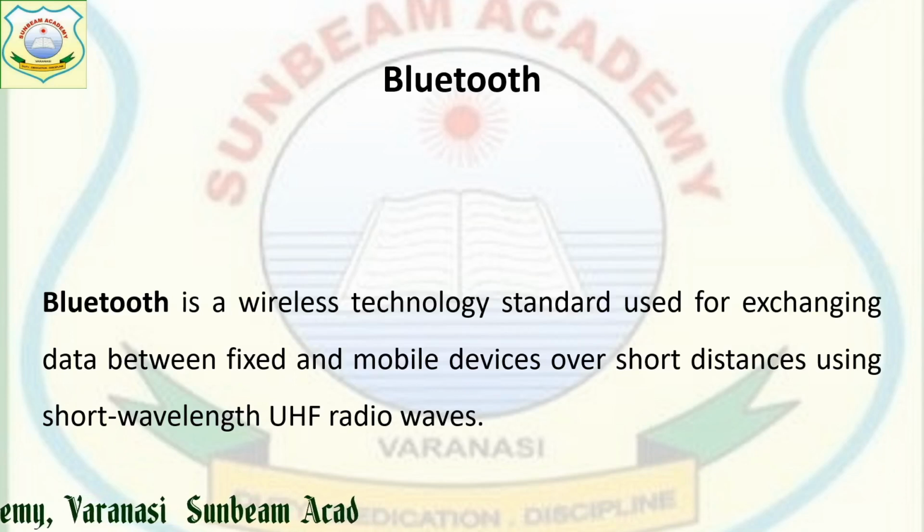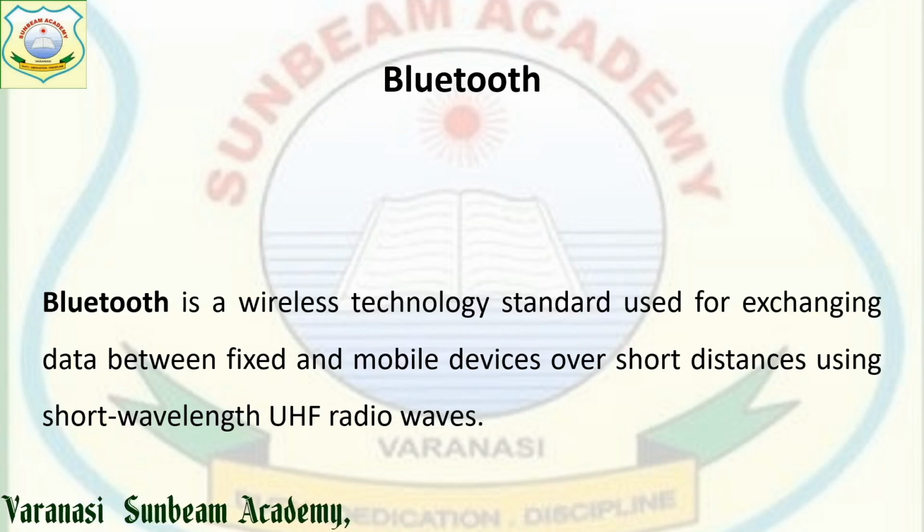Next is your Bluetooth. It is also a wireless technology standard used for exchanging data between fixed and mobile devices. As I told earlier, if you are going to connect your cell phone with your laptop, you can use Bluetooth, but its drawback is that it can be used only over a very short distance, up to 10 meters, and it uses UHF radio waves, meaning very short wavelength.